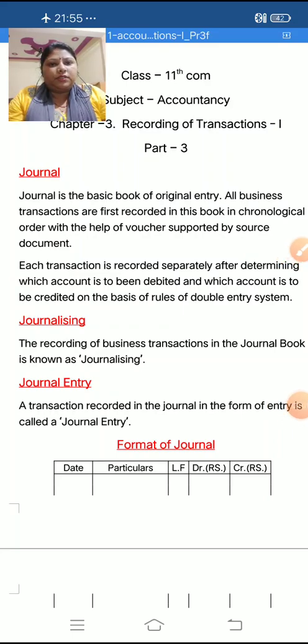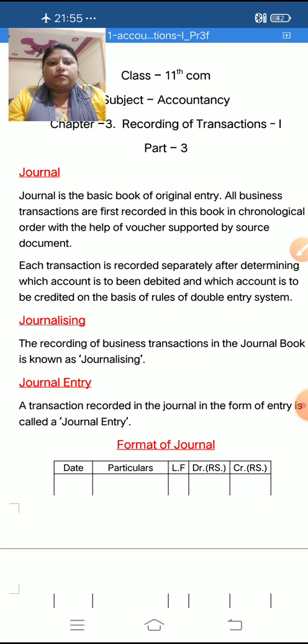Today we are going to study about recording of transaction, part 3. Children, this is the last part of this chapter. In this part, we will learn about journal entries. Children, in the previous part, you have learned about source document, vouchers, and accounting equation. I hope you all have solved the accounting equation questions from your NCERT book.